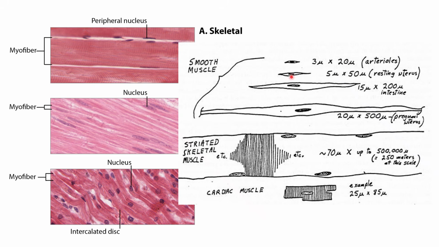While for the smooth muscle tissue, you can find it in the walls of your very, very small blood vessels up to the walls of your very, very big uterus, which expands during pregnancy, right? So you can see the vast variability in the size of your smooth muscle. While for your striated skeletal muscle, we know that this is the biggest possible muscle cell among the three types, because, of course, these muscle cells have to support bigger parts of the body, as with your muscle systems that are attached to your bone system.